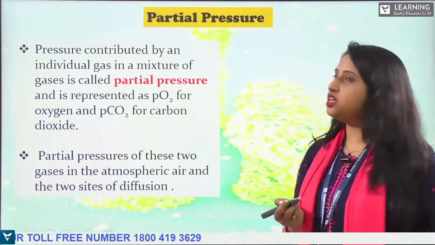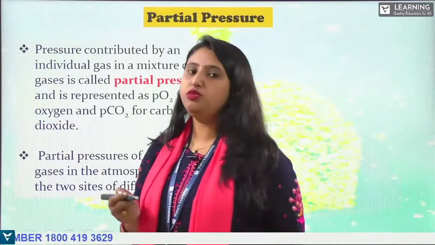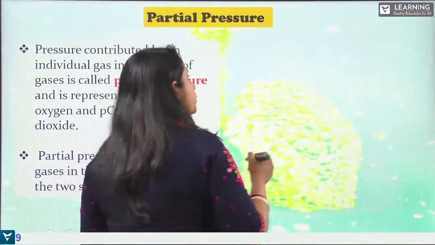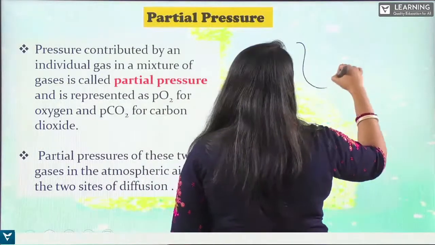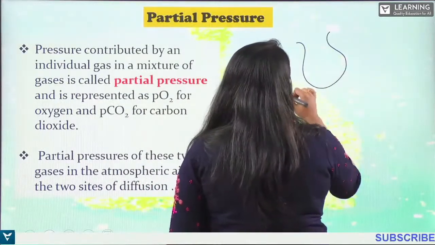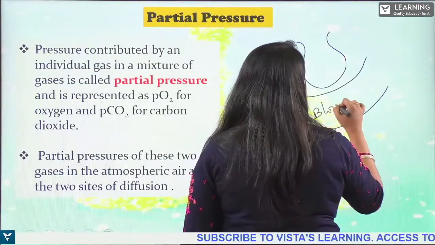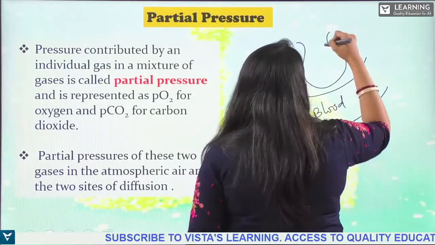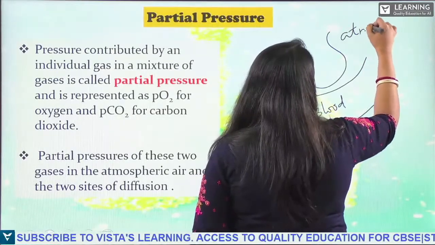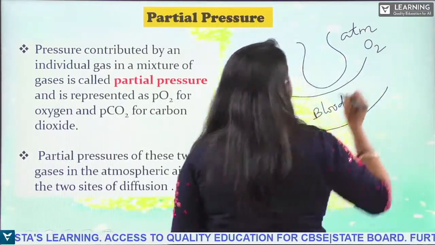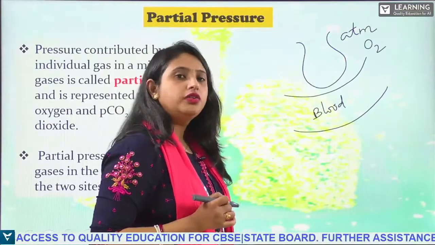So see, what do you mean by partial pressure? Here, this is the alveoli, and this is the blood. In the atmosphere, oxygen will be present, right?